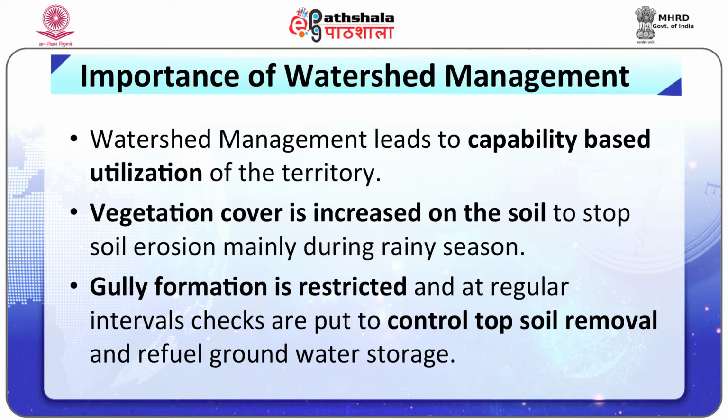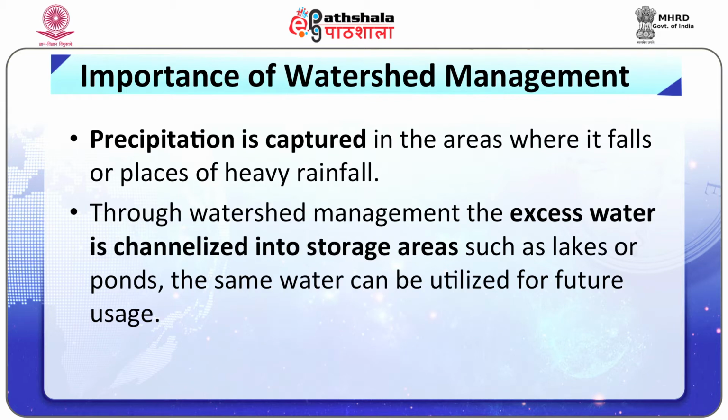Watershed management leads to capability-based utilization of the territory. Vegetation cover is increased on the soil to stop soil erosion, mainly during rainy season. Gully formation is restricted and at regular intervals checks are put to control topsoil removal and refuel groundwater storage. Another benefit of watershed is precipitation is captured in the area where it falls or places of heavy rainfall. Through watershed management, the excess water is channelized into storage areas such as lakes or ponds, and the same water can be utilized for future usage.